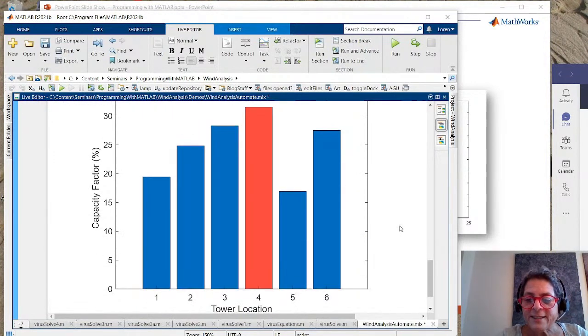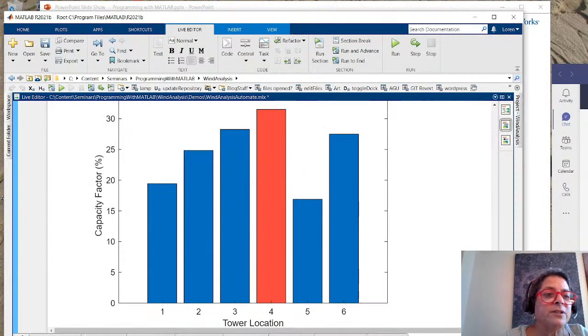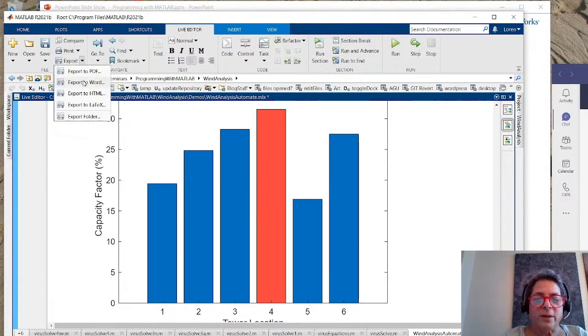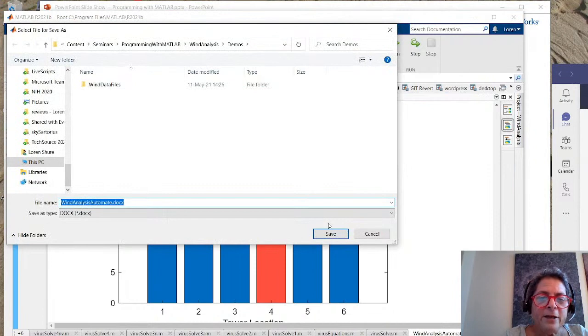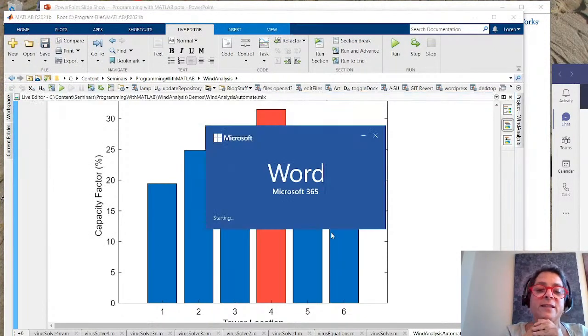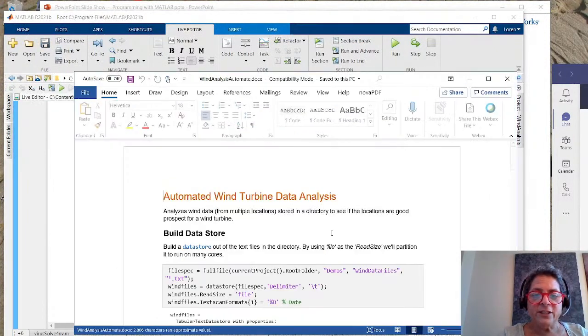Now, once I have this, it might be important that I share this information with someone else. And so you'll see here, I can export this, and let's export it to a Word document here. Let's say, here's the analysis, and I might send this report to my supervisor or something like that. Here's what you need to send to the people in the field. Here's the analysis we did.